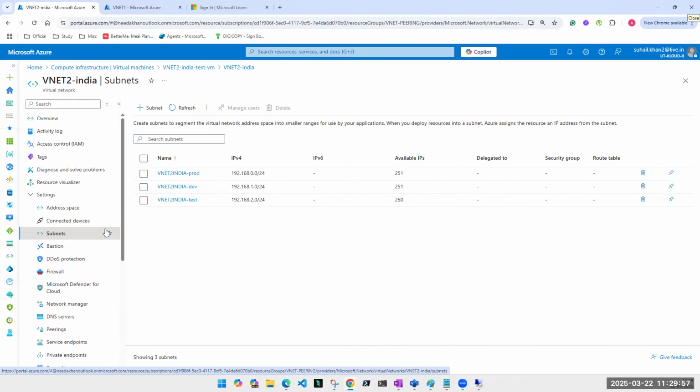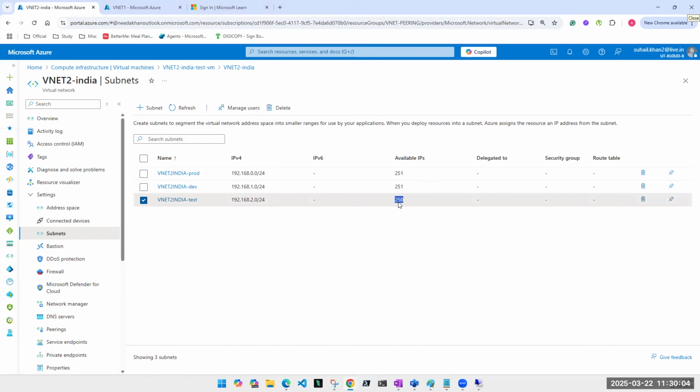There are 3 subnets: test, dev, and prod. My machine is in test. Otherwise, it would have been easier again just by looking at the IP. But now we have only one machine, hence it is easy. Otherwise, that approach is not usable.